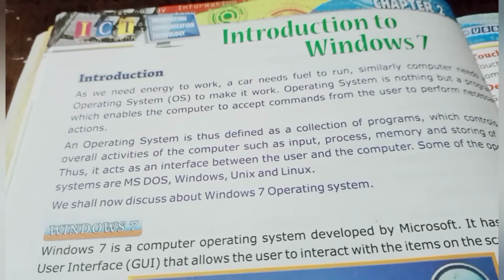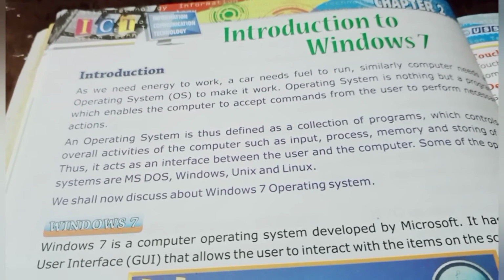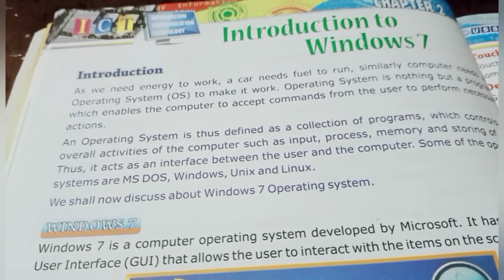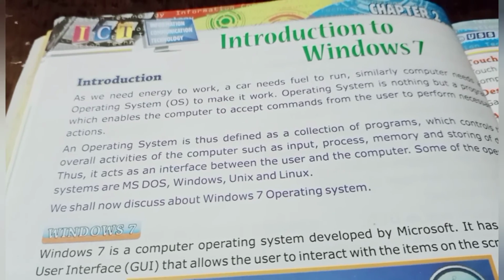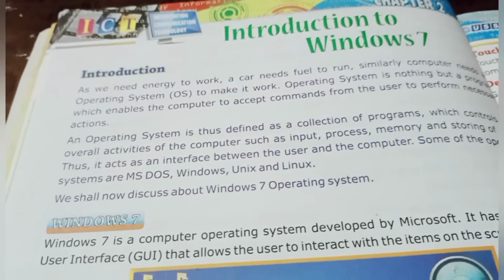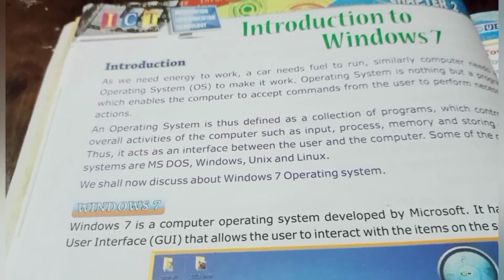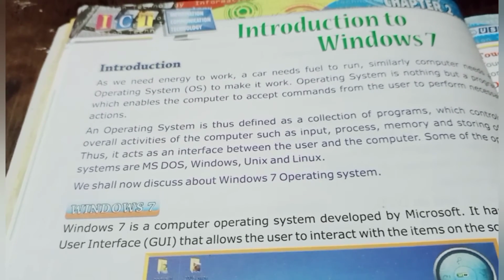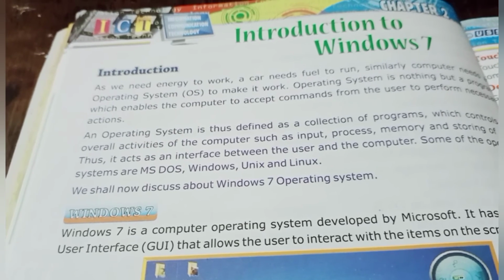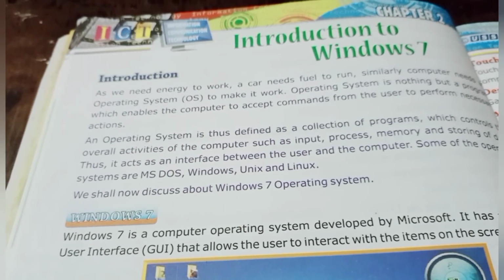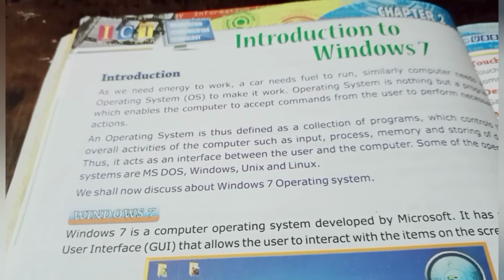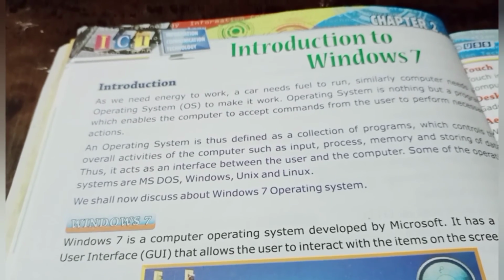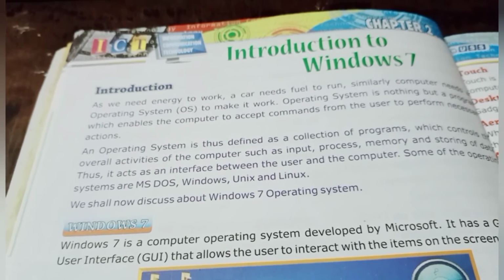An operating system is thus defined as a collection of programs which control the overall activities of the computer, such as input, process, memory and storing of data. Thus it acts as an interface between the user and the computer. Some of the operating systems are MS-DOS, Windows, Unix and Linux.